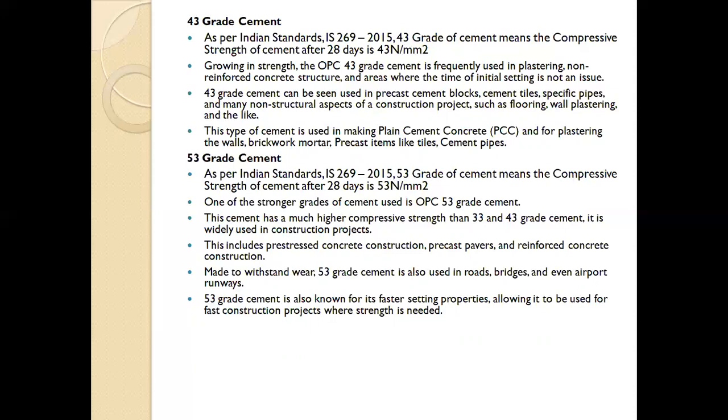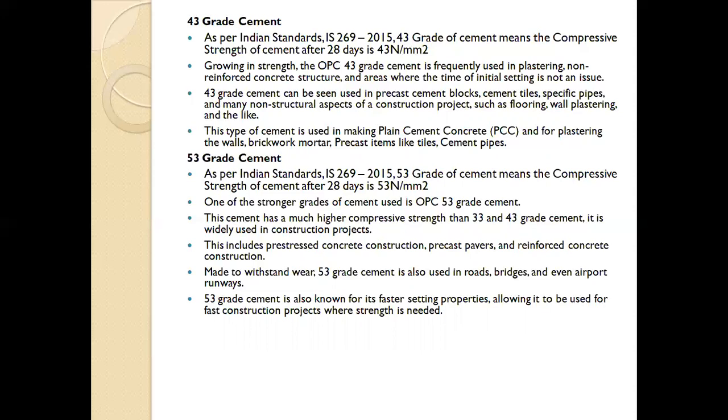Growing in strength, the OPC 43 grade cement is frequently used in plastering, non-reinforced concrete structures, and areas where the time of initial setting is not an issue. It means the 43 grade has a higher rate of strength gain than the 33 grade of cement. It is used for plastering work and where the initial setting time is not important during construction work.